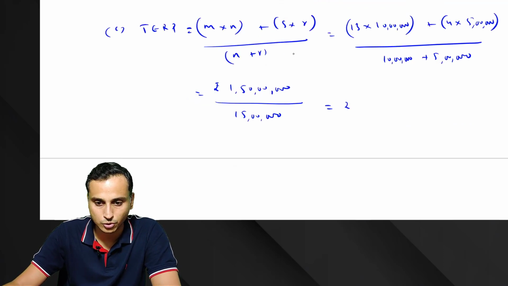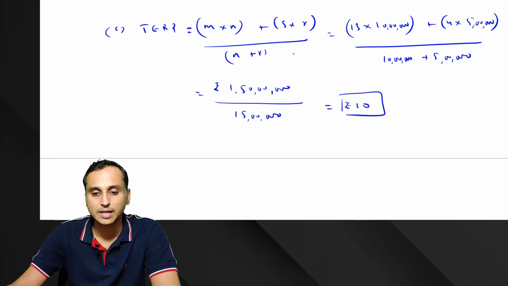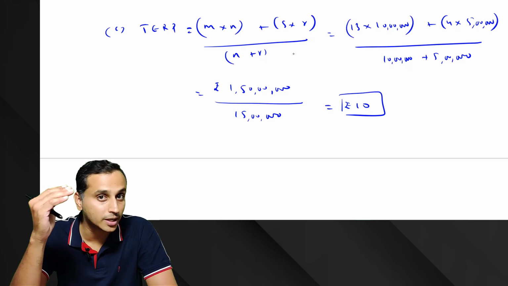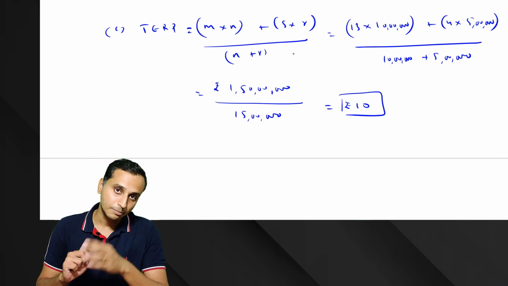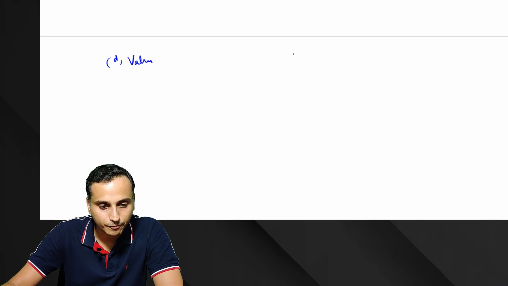So how much does it come to? It comes to rupees 10. So the theoretical exercise price is rupees 10, and you can see that it is lesser than the market price of rupees 13. The theoretical exercise price will always be lower than the market price before the rights issue. Next, we'll calculate the value of a right.